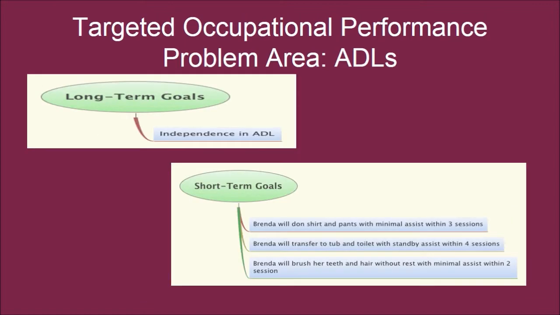A long-term goal includes becoming independent in ADLs. Her short-term goals will be: Brenda will don shirt and pants with minimal assistance within 3 sessions. Brenda will transfer to tub and toilet with standby assistance within 4 sessions. Brenda will brush her teeth and her hair with minimal assistance within 2 sessions.